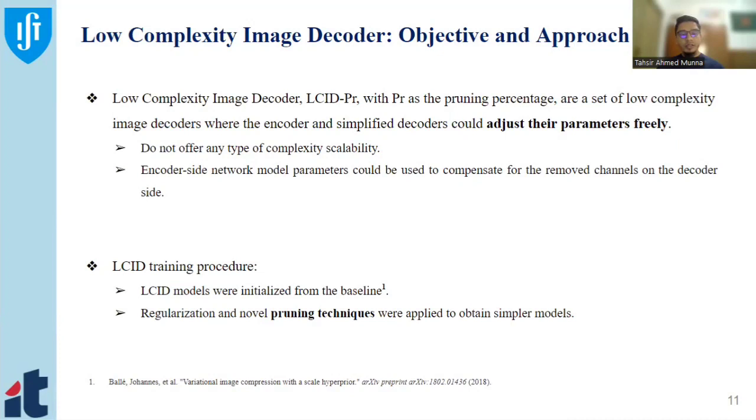For training, we initialize our LCID from the baseline, where the baseline is variational image compression with a scale hyperprior. This is proposed by Johannes Ballé, and we are using it because this image compression technique is still competitive with others, but maybe in the future we will use a different state-of-the-art image compression technique. This LCID is also regularized with the L1 regularizer, and after that we use the novel pruning technique that I'm going to describe after this slide.